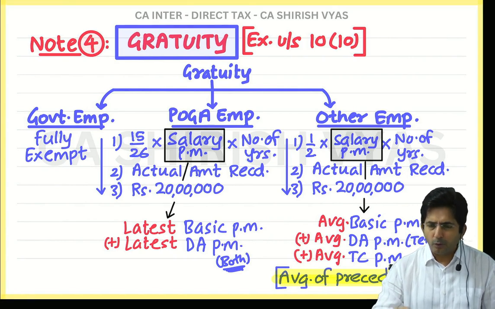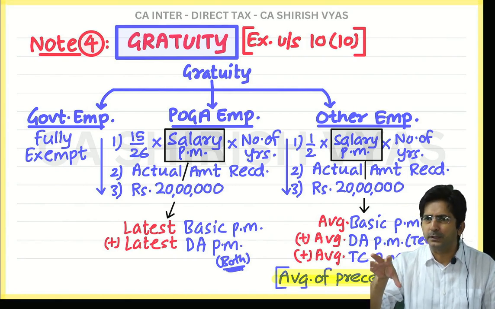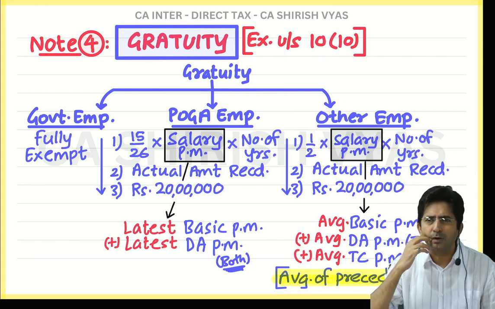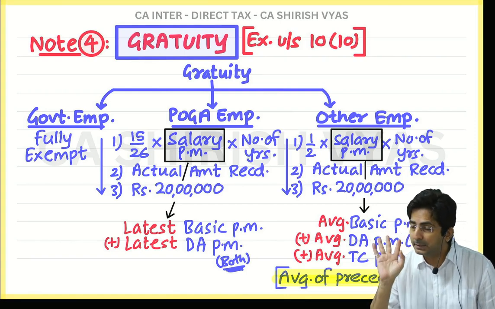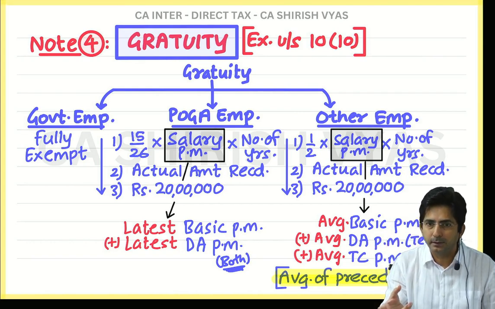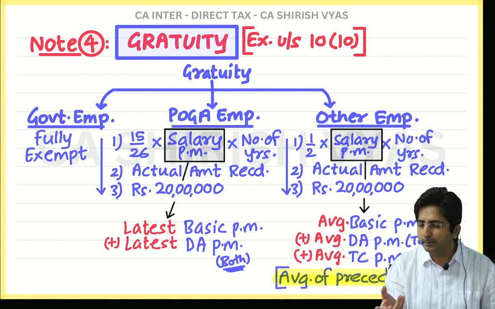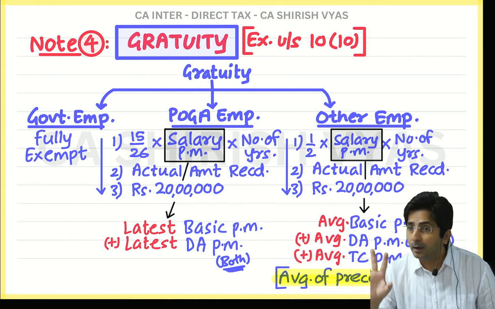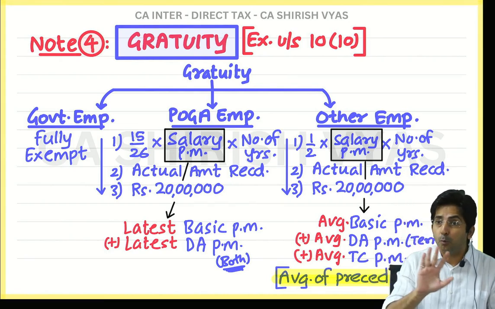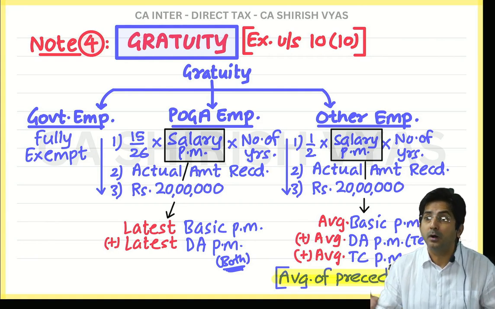You know, all this becomes sometimes confusing, where to round off, where to not. See, if you understood conceptually, you will not make mistake. But see, still I have some technique for this. But this technique I usually use in my Hindi batch because there is some Hindi word which is going to come, but it is understandable. See, POGA round off hoga. If he is not POGA, round off nahi hoga.